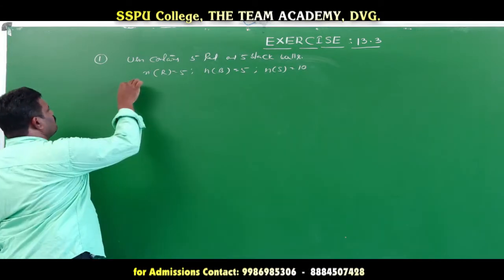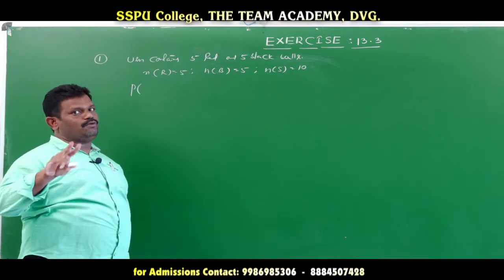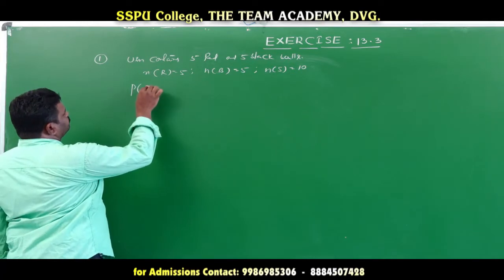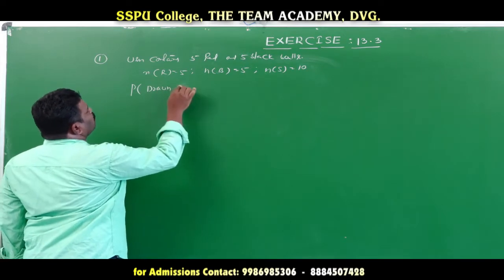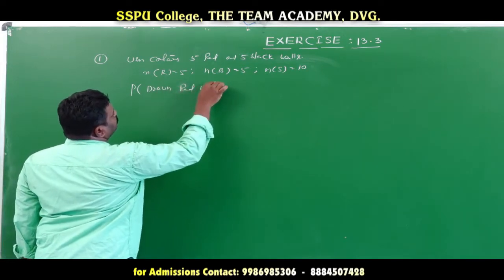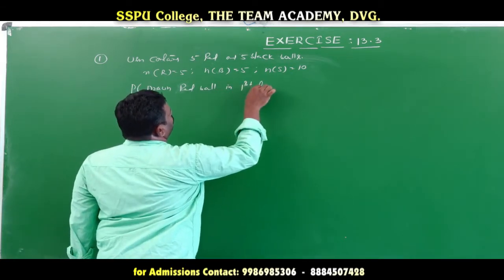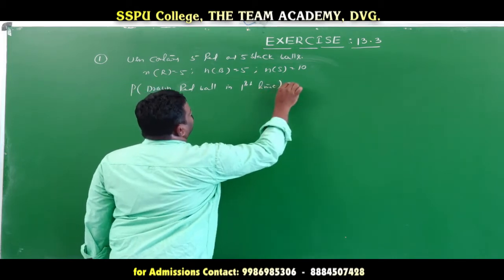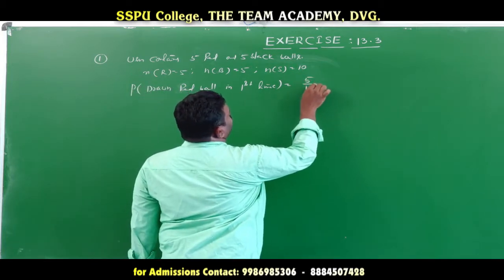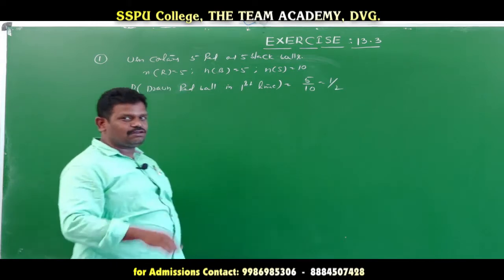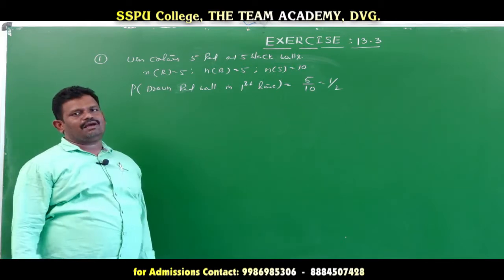Now what do we find out here? For the second ball to be red, we must draw 2 balls. So the probability of drawing a red ball in the first attempt: there are 5 red balls out of a total of 10, that is equal to 1 by 2. Now the condition is that whichever color ball we draw, we add 2 additional balls of that same color to the urn.